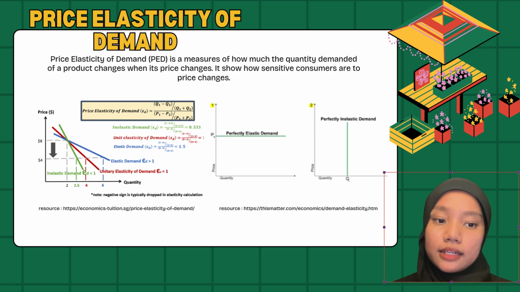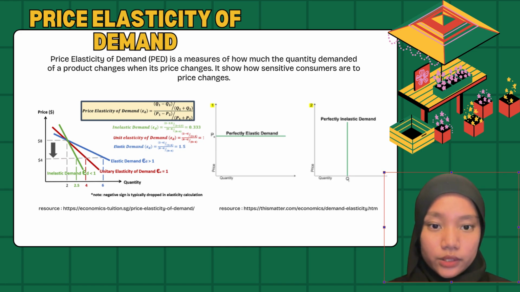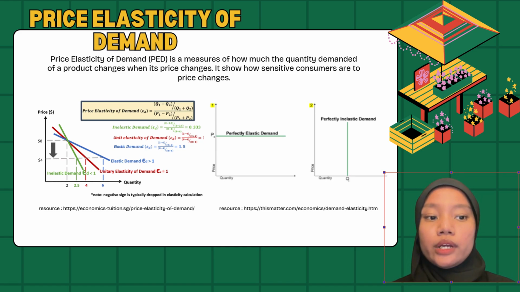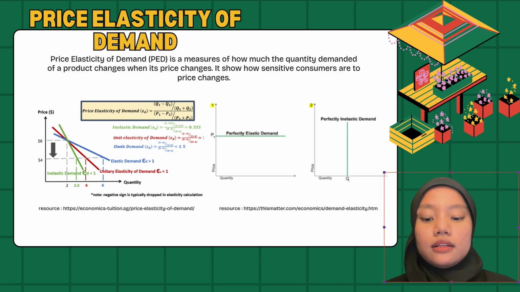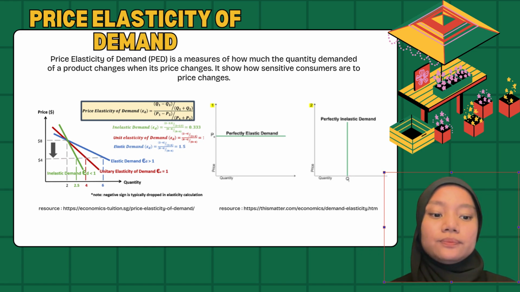The first one, elastic demand, where ED is more than 1. For example, when price increases and quantity demanded decreases, consumers will stop buying as much as they did. Second one is inelastic demand, where ED is less than 1. For example, petrol. Even if the price increases and quantity demanded decreases, consumers will still need to purchase this, so the demand does not fall as much as the price increase.